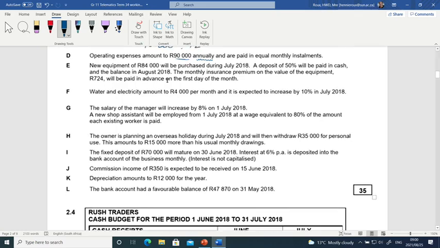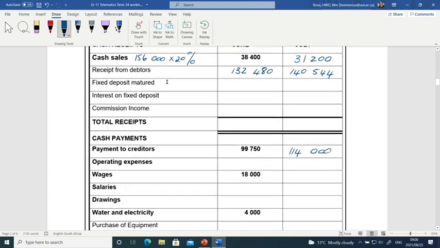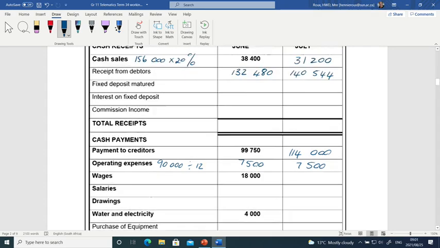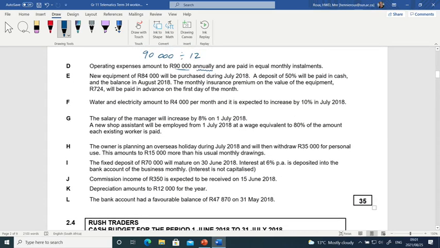So if we go down to the cash budget, operating expenses, 90,000 per annum, but we are interested in the monthly amount, 7,500. It will be spread evenly over the year. So we're done with information D.